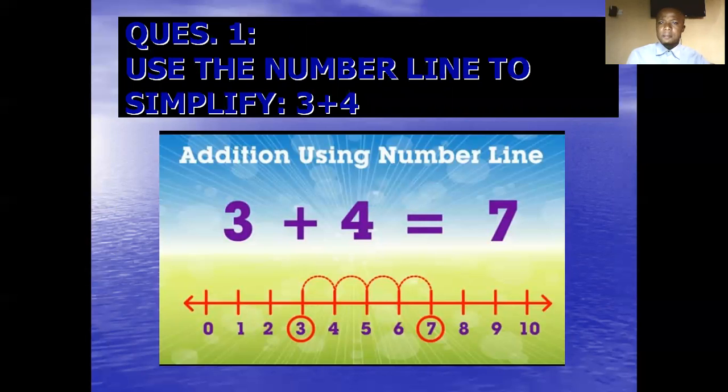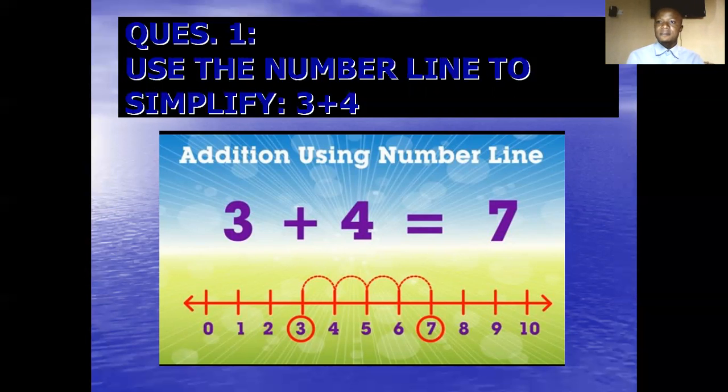Okay, question number 1 says, use the number line to simplify 3 plus 4. Just draw a number line. Now 3 plus 4 means you are starting from 3. Plus 4 means you are going to move 4 places. So you start moving from 3 to 4, 1, to 5, 2, to 6, 3, to 7, 4. So you have moved 4 places, and you see that you've landed at 7. Therefore, 3 plus 4 gives us 7.